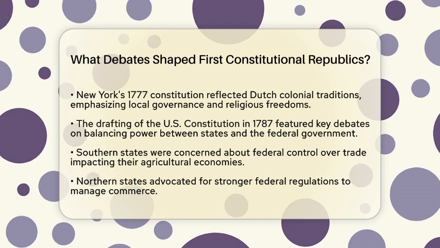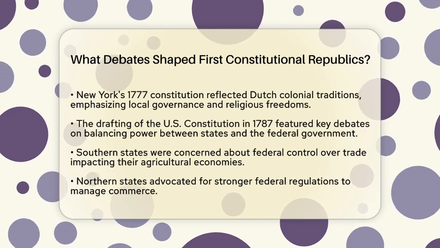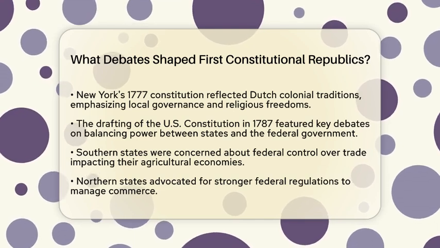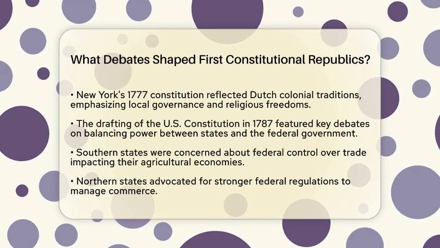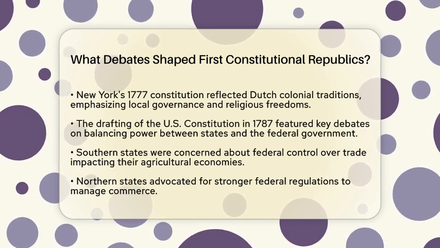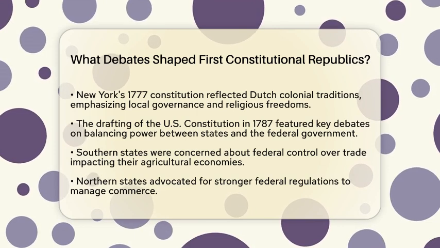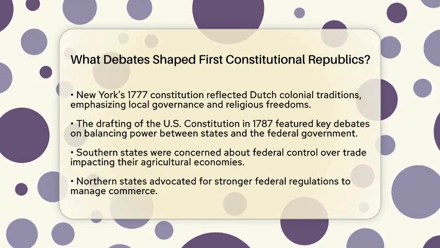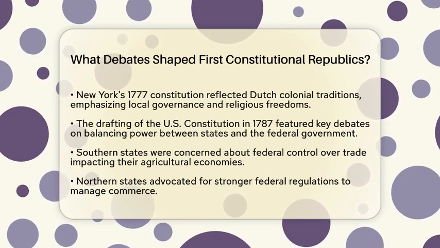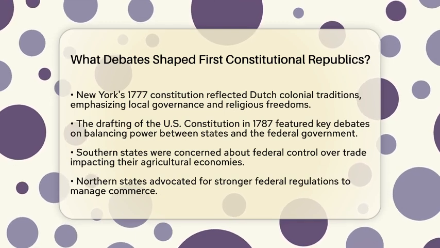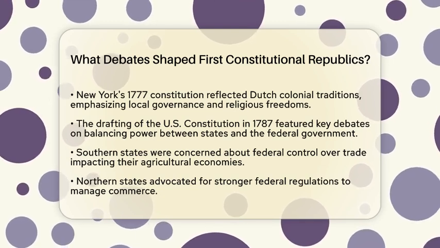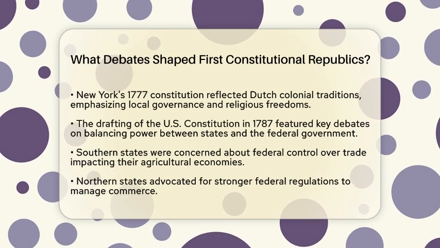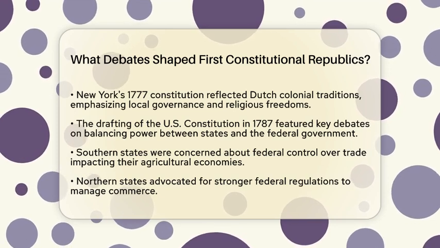When the United States Constitution was drafted in 1787, several key debates took center stage. One major discussion focused on how to balance power between the states and the federal government. Southern states, which relied heavily on agriculture, worried that federal control over trade could hurt their economies. In contrast, northern states wanted stronger federal regulations to manage commerce.